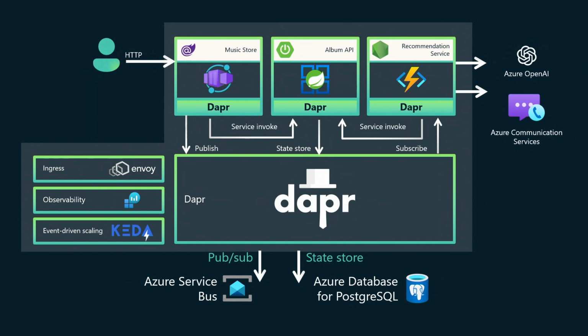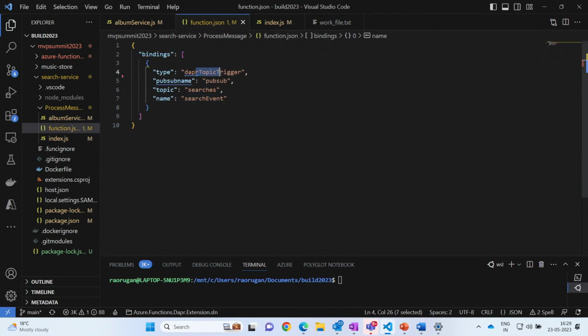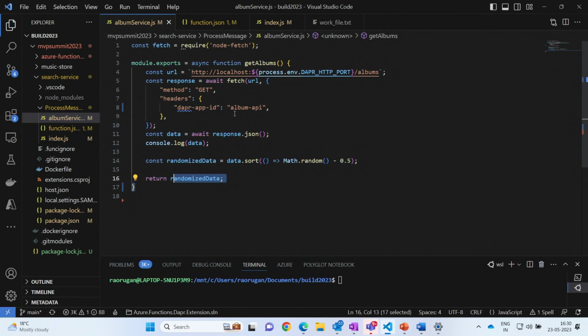Okay, so I have the function app here. So it first calls the search event, which is essentially having the trigger data, which is coming from the Dapr topic trigger that is subscribed to this topic called searches, and populates the search event with the trigger data such as email of the user and the request. Then the function app is going to call the get albums service. So the get album service is essentially going to call the album API, which is hosted on Spring App Service, and returns the list of albums.